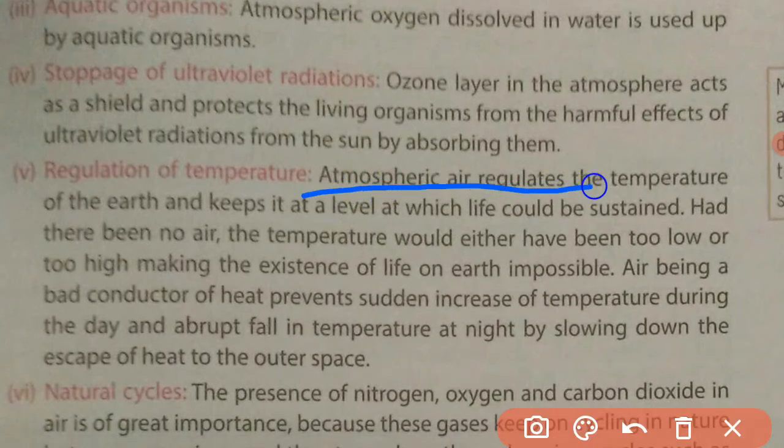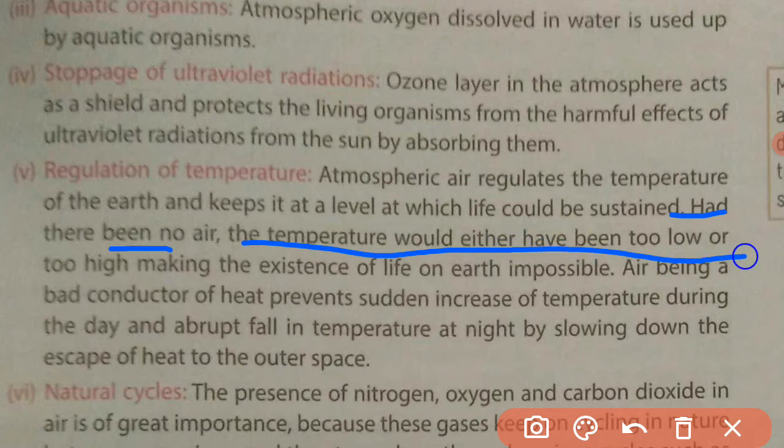Atmospheric air regulates the temperature of the earth and keeps it at a level at which life can be sustained. It maintains the temperature of the earth so that life can be present on the earth. If there were no air, the temperature would be either too low or too high, making the existence of life on earth impossible.